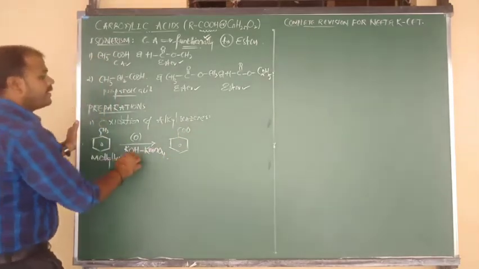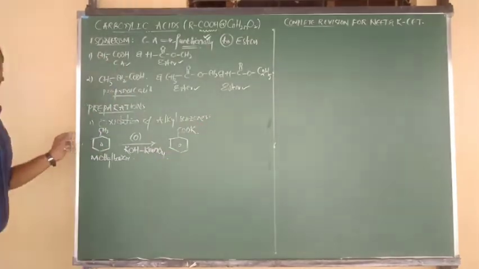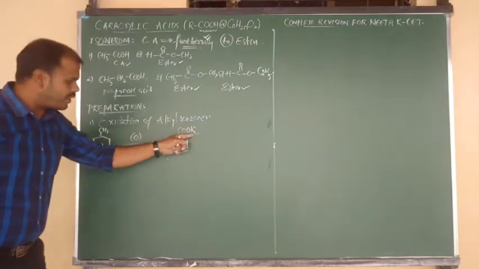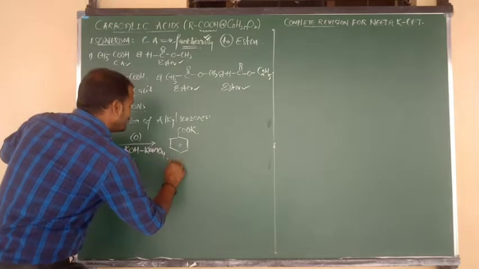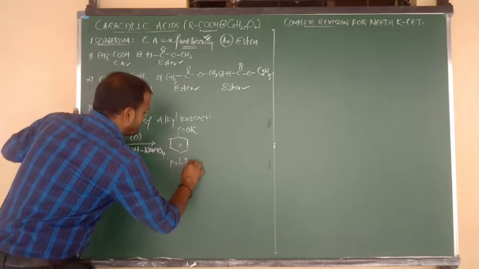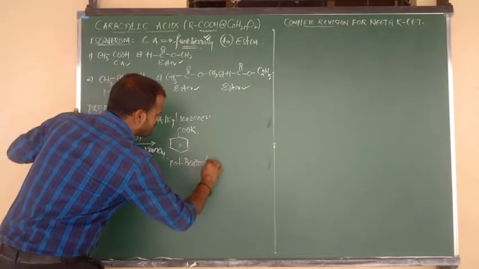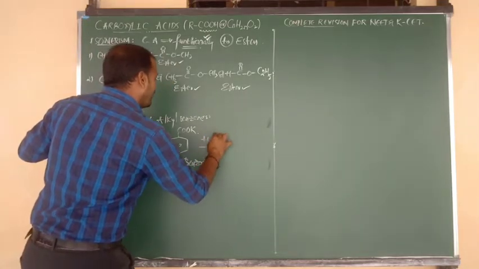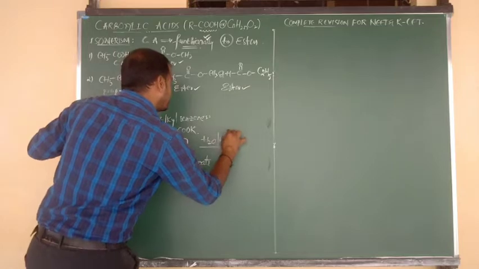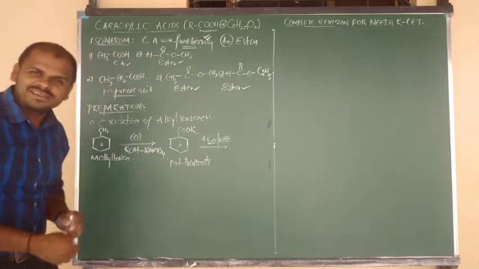But before that, we get a carboxylic acid salt, where the H of COOH is replaced by K plus. So what is the intermediate name here? Potassium benzoate, or the potassium salt of benzoic acid. It is an intermediate, followed by hydrolysis in acidic medium. Now listen carefully.